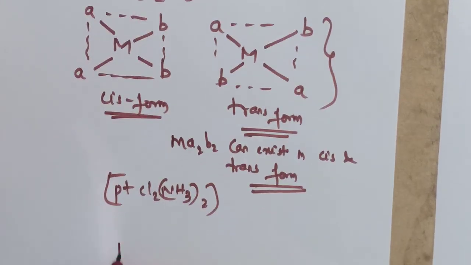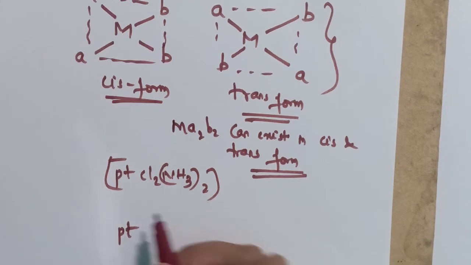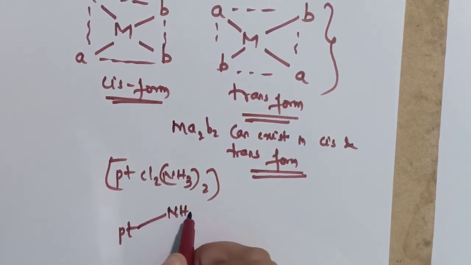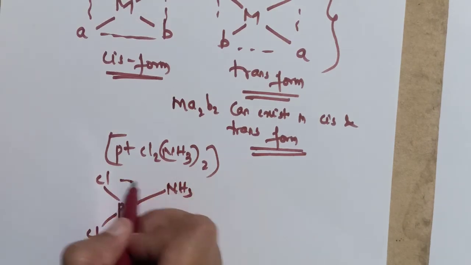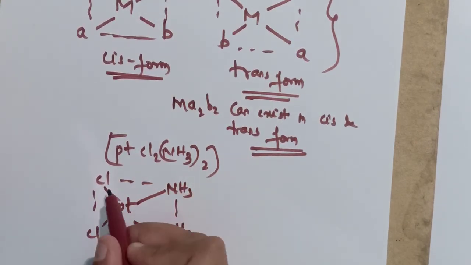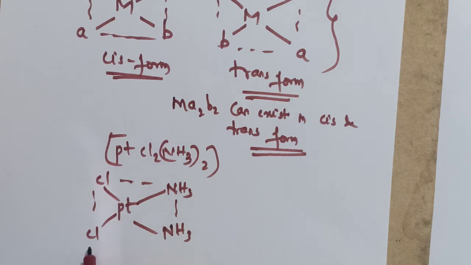I will show the geometry, the arrangement. NH3, Cl. It is the cis form. Here the identical ligand Cl is adjacent to the other identical ligand, that is Cl. It is a cis form.